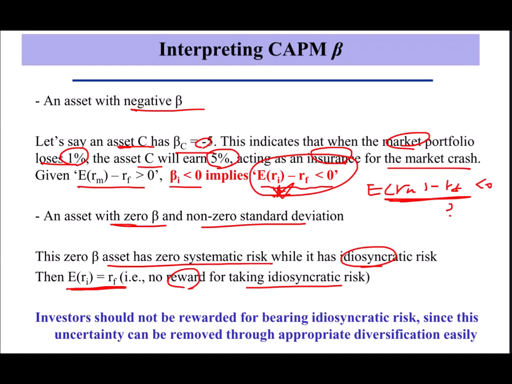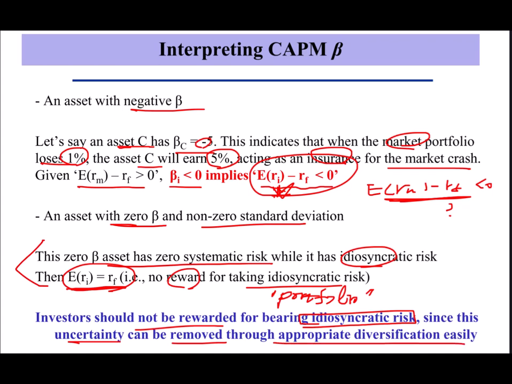Well, this means if you only invest into asset i, on average, you're not gonna get any premium for your investment. We are assuming here every investor should invest in portfolio, not individual asset with idiosyncratic risk. We can say that investors should not be rewarded for bearing idiosyncratic risk, since this uncertainty can be removed through appropriate diversification easily. Investor will get rewarded for taking systematic risk.